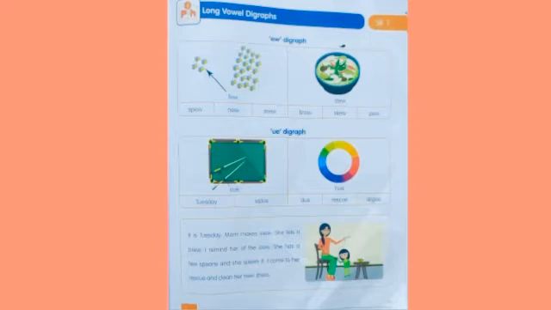EW digraph. The letters EW blend with each other and form the sound U, as in few, stew, spew, new, mew, brew, skew, pew. See here, EW letters blend with each other and make a sound U. It is a long vowel digraph.